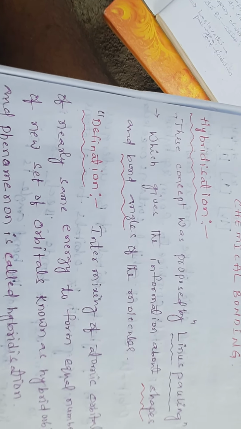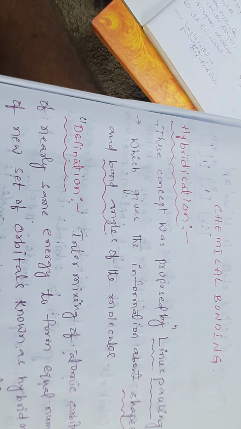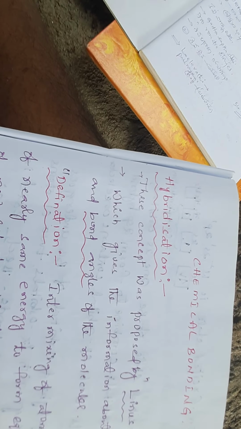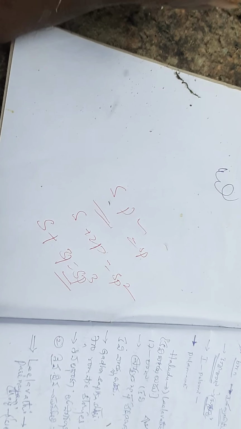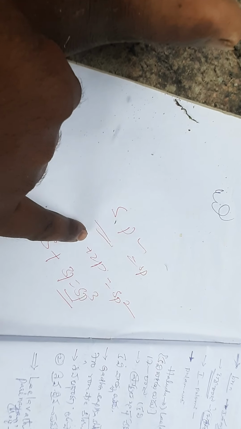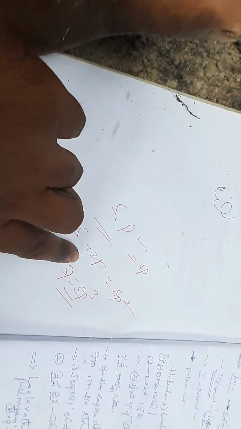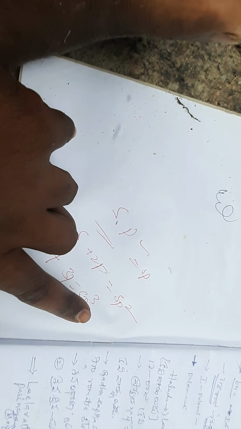Intermixing of s orbital and p orbital produces three types of hybridization: sp, sp2, and sp3 hybridization. Sp hybridization means one s orbital and one p orbital. Sp2 means one s orbital and two p orbitals. Sp3 means one s orbital and three p orbitals. Out of these, let us take the first one.